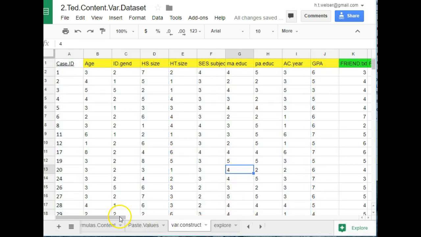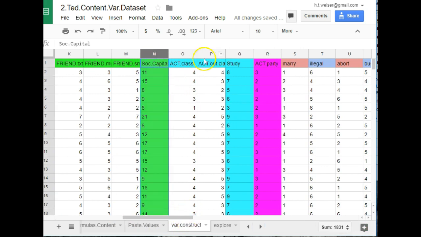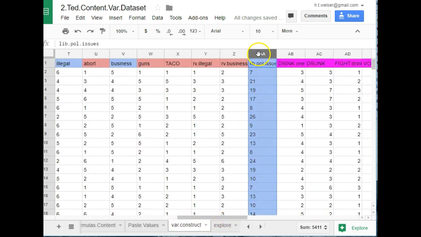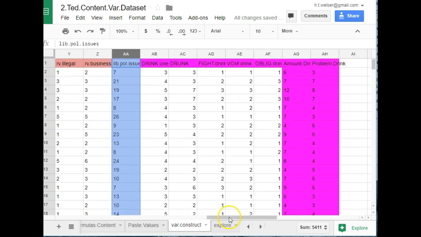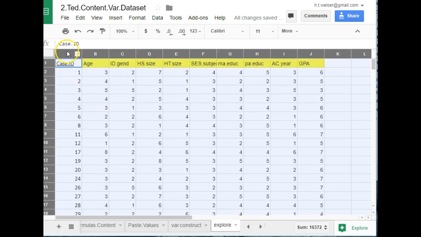Escape. And then I'm going to get these ones that are filled in all the way: this one, this one, this one, this one, and this one. Copy those. You can see that I got the case ID.